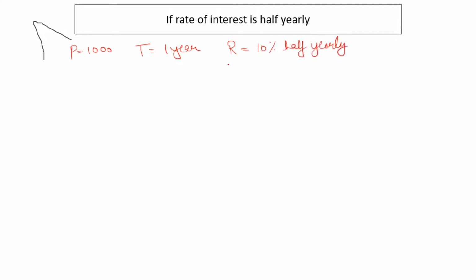Or it can also be written as rate 10%, 20% per annum compounded half yearly.